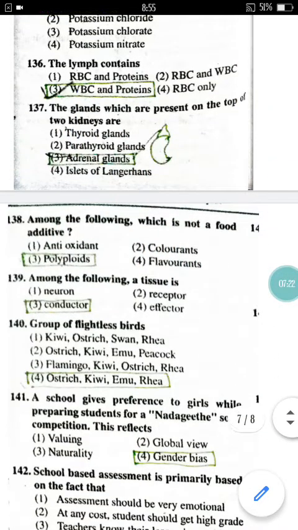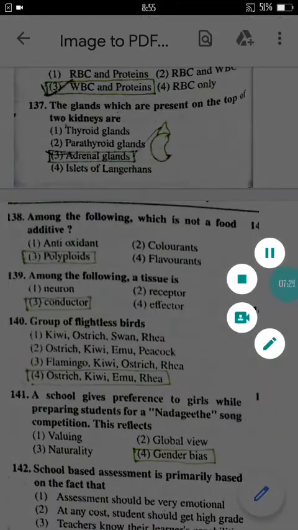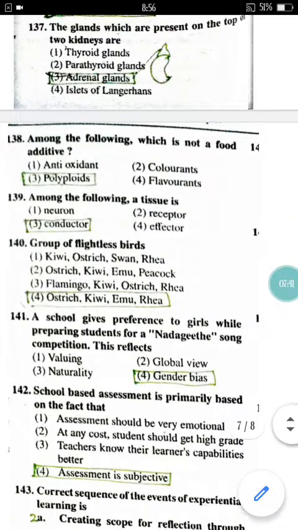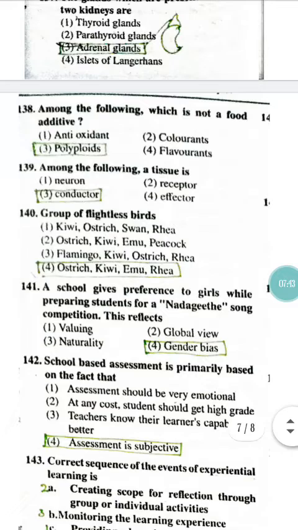Now come to question number 137. The glands which are present on the top of two kidneys. On the top of two kidneys, what are the glands which are present above it? It is nothing but the adrenal gland, as we have studied in our 10th standard as well as in our PUC.